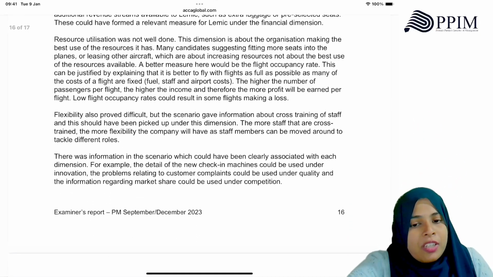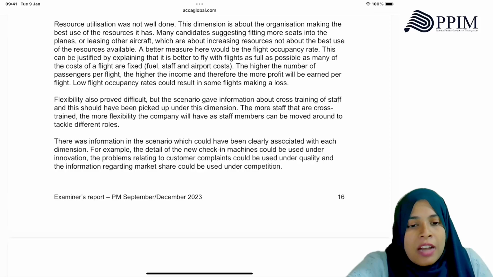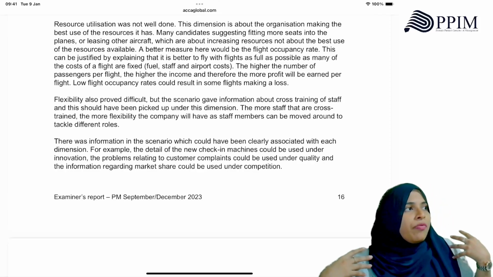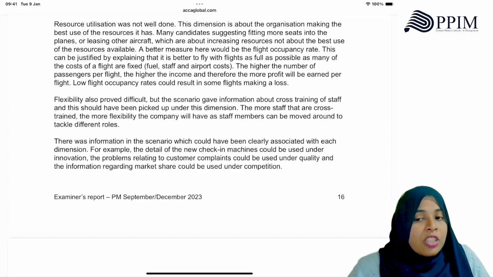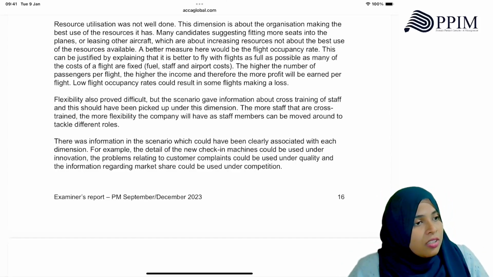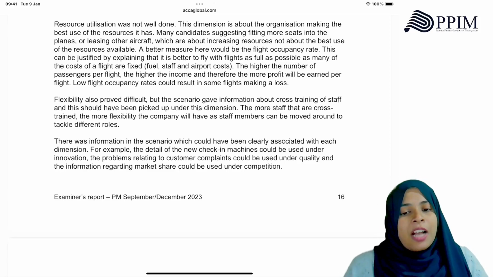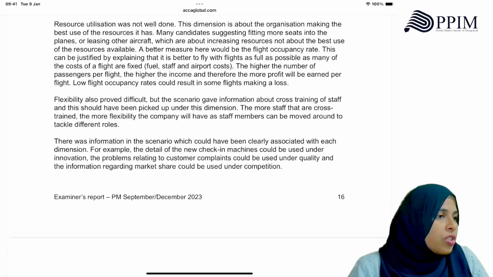Flexibility also proved difficult, but the scenario gave information about cross-training of staff, and this would have been picked up under this dimension. The more staff that are cross-trained, the more flexible. What do you mean by flexibility? Are you flexible with your service? If your staff are cross-trained, they can deal with several situations and people from different cultures. The more flexible the company will be, as staff members can be moved around to tackle different routes.